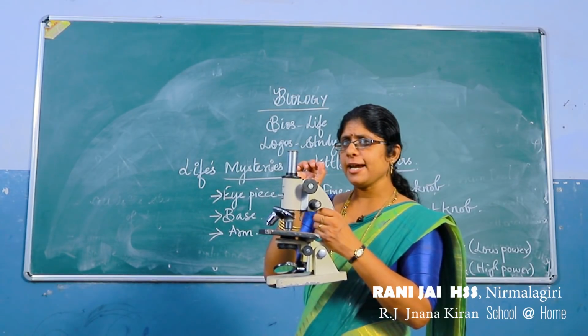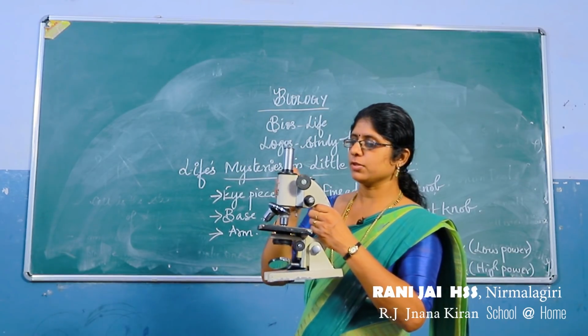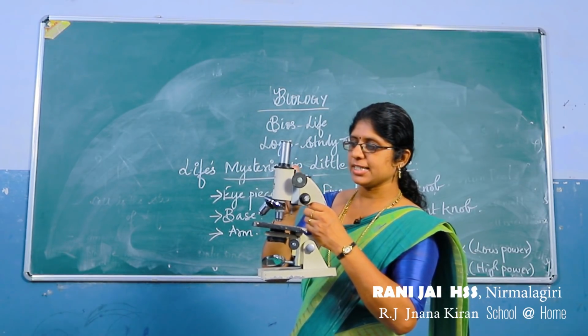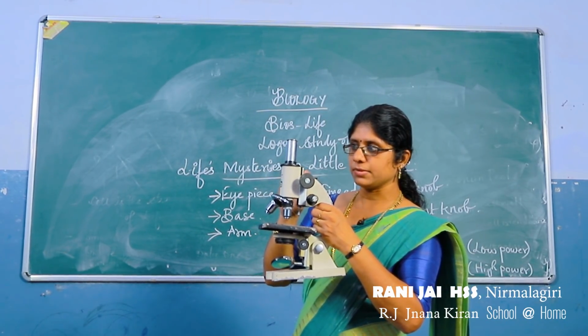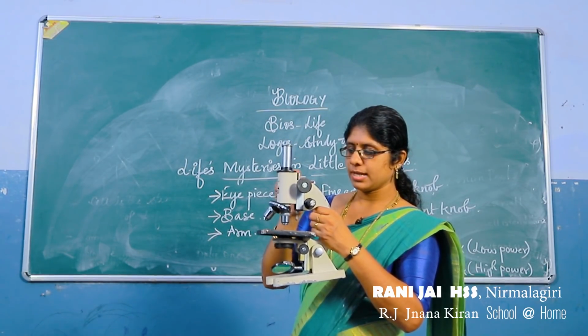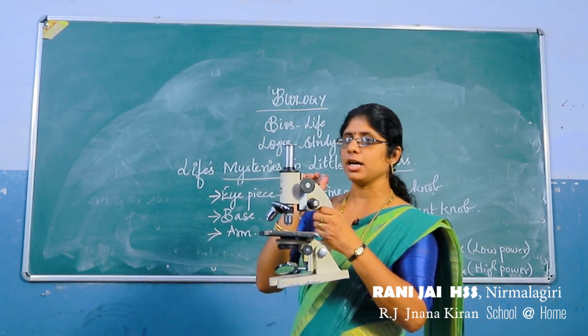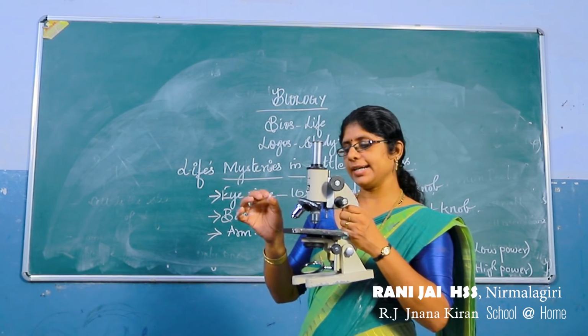In order to see it very clearly, we use the fine adjustment knob. With the coarse adjustment knob, you can observe that the body tube is moving up and down. With the fine adjustment knob, no movement is there, but the specimen will be seen very clearly.